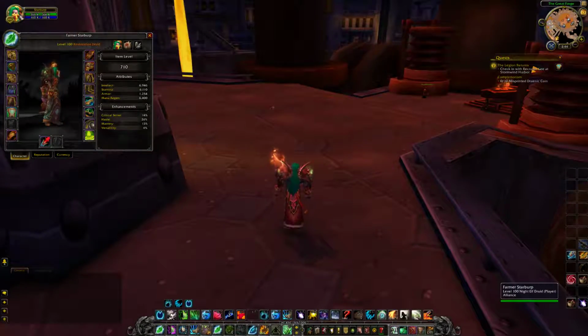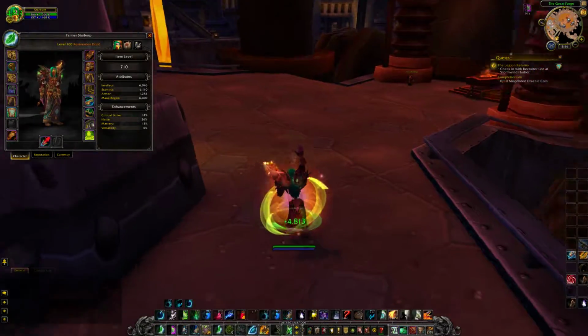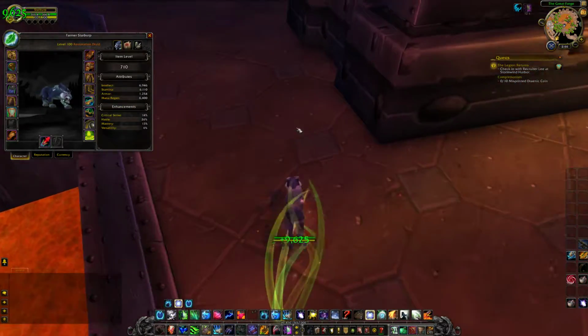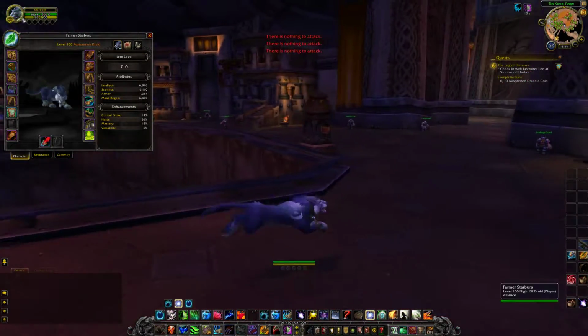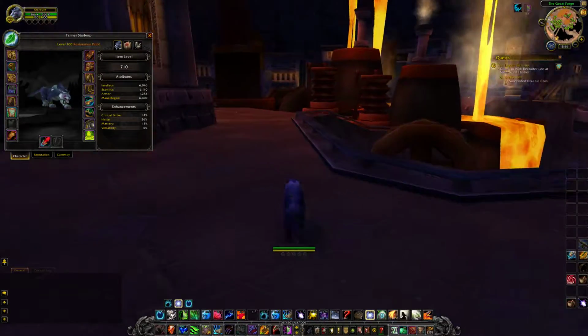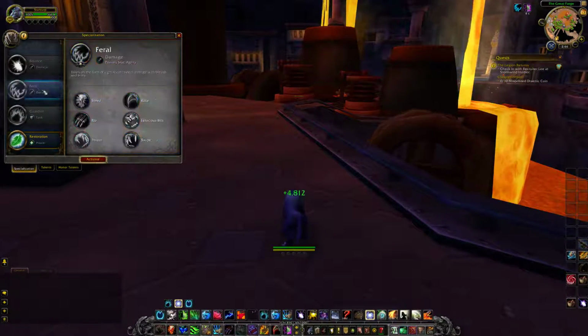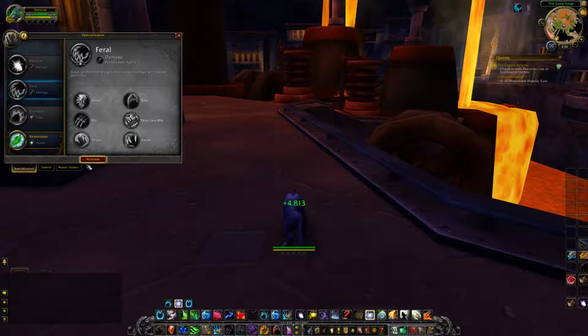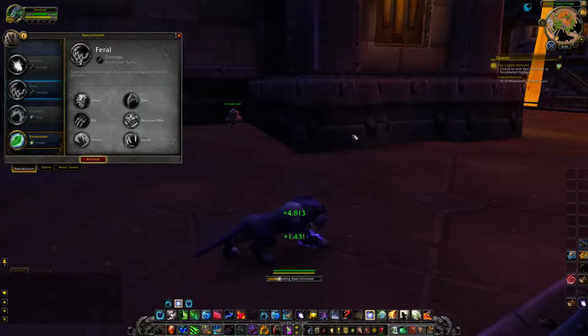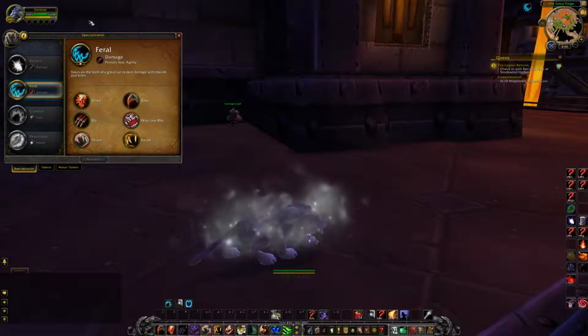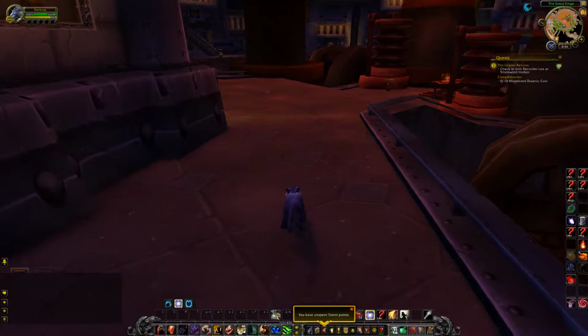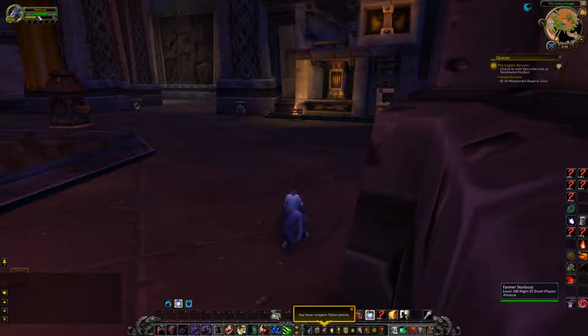Again, so you know, feral druids use energy, which starts at 100%, and as you use it, it depletes. I guess I can show you that. It'd be easier if I was using something that costs energy. Let me switch over here. Let me see if this uses energy. Yeah, you see that? And how it regenerates.